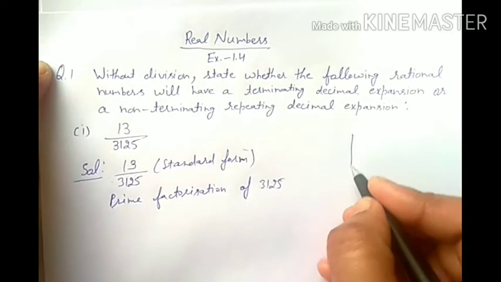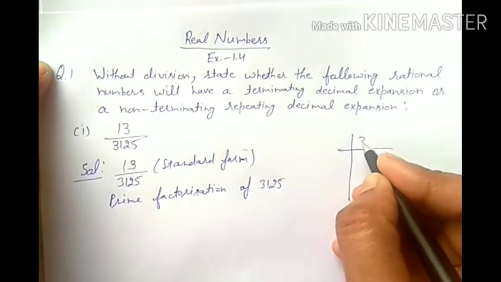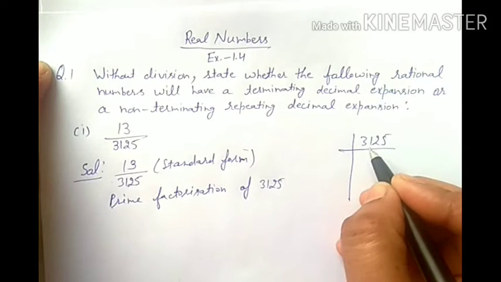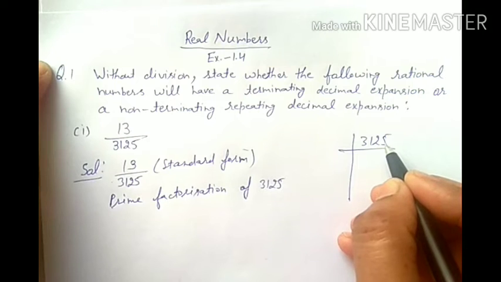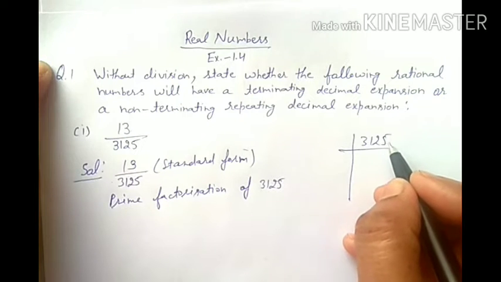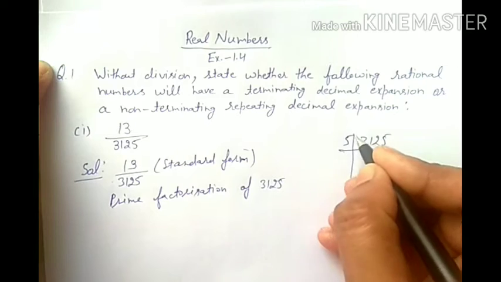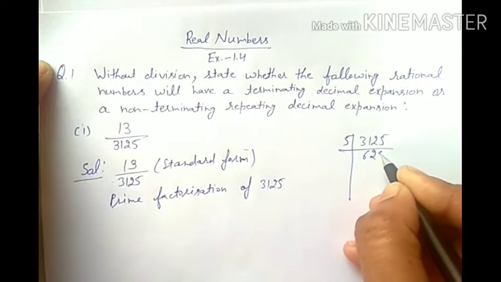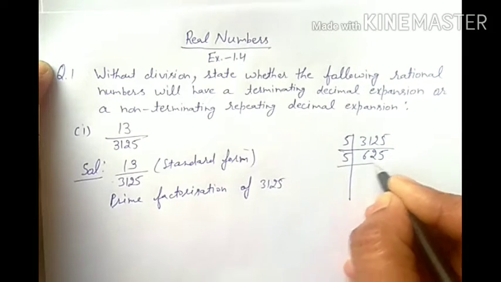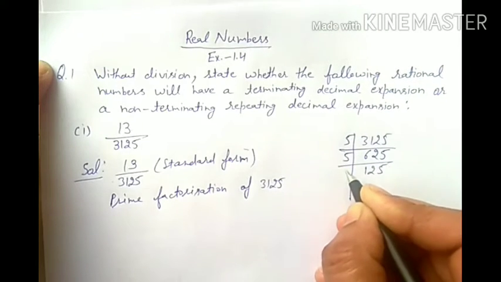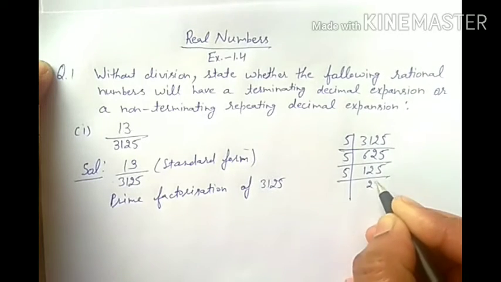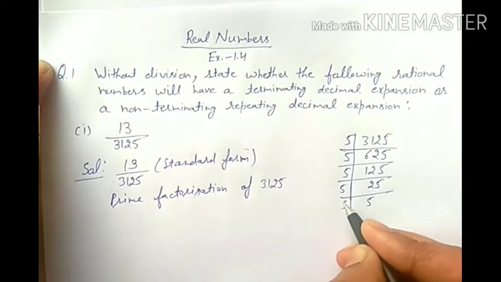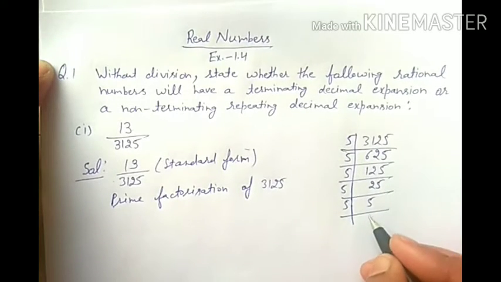3125. Let's do it. Sum of digits 3, 1, 2, 5 is 11. Not divisible by 3. So it will be divisible by 5. 5 6 is 30, 5 2 is 10, 5 5 is 25. Again divisible by 5. 125. Again divisible by 5. This is the prime factorization of 3125.